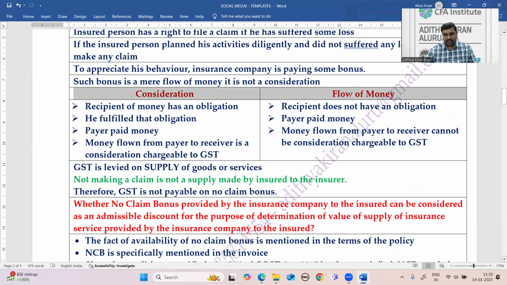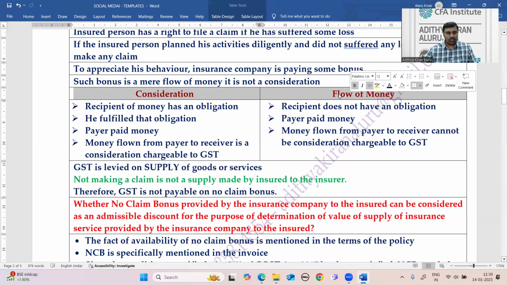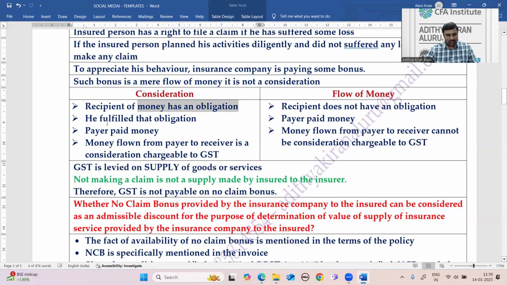So understand the difference between consideration and flow of money. Recipient of money has an obligation. He fulfilled that obligation. Payer paid money. Then in that case, money flown from payer to receiver is a consideration chargeable to GST. Flow of money, just flow of money: recipient does not have an obligation, payer paid money. Money flown from payer to receiver cannot be a consideration chargeable to GST. This is what the no claim bonus is.